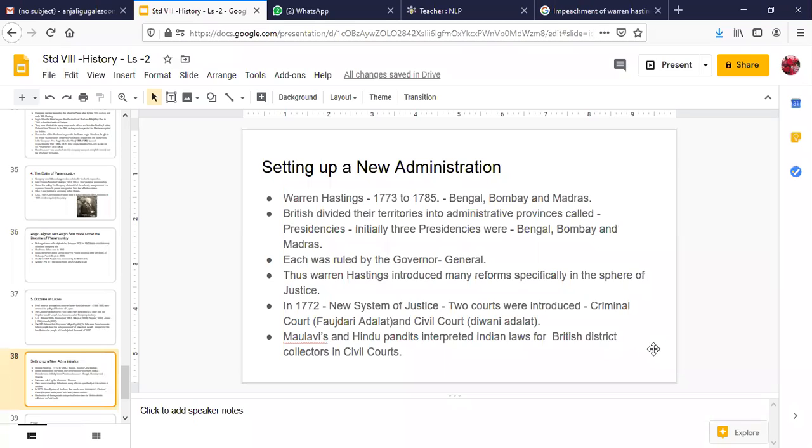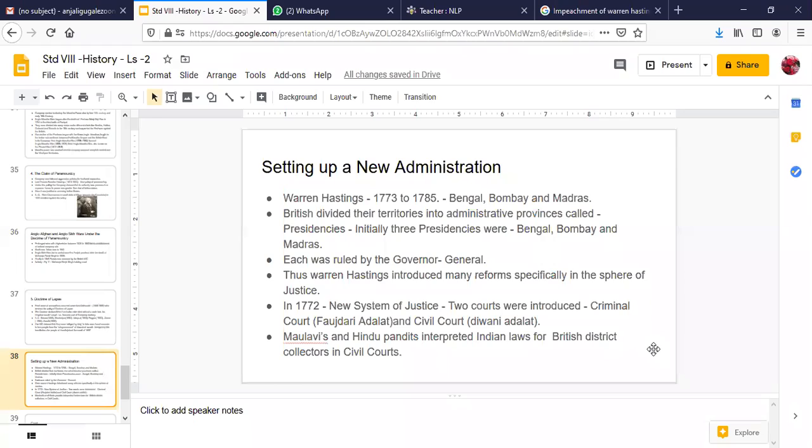Just like in your civics lesson, you have learned how a constitution is a set of rules to govern a country. Similarly, the British, when they acquired Indian territories, started making new rules to govern our country. The first Governor General who made new rules, specifically in the field of justice system, was Warren Hastings, whose tenure was from the year 1773 to 1785.